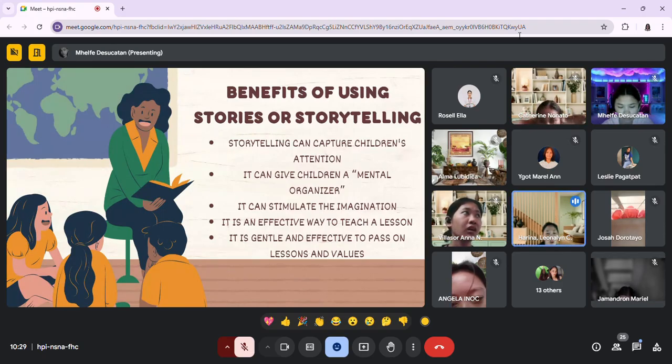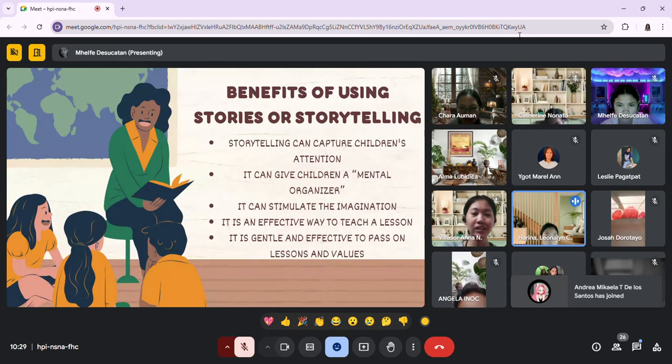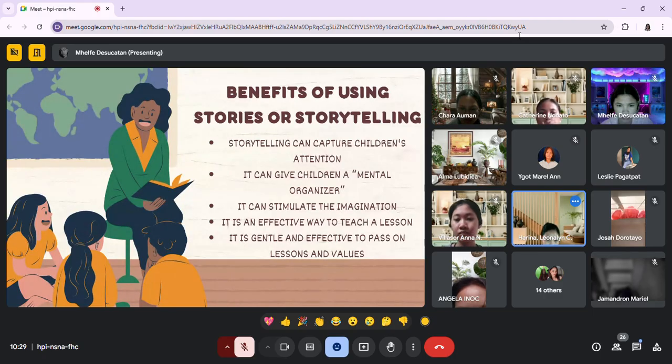Yeah, so through stories, it can help the children organize their thoughts and their ideas. By following the narrative, the children can better understand complex concepts and relationships. The next one is that it can stimulate the imagination. Through stories, it can encourage the children to think creatively and imagine different scenarios, and it can also spark curiosity and foster a love of learning.